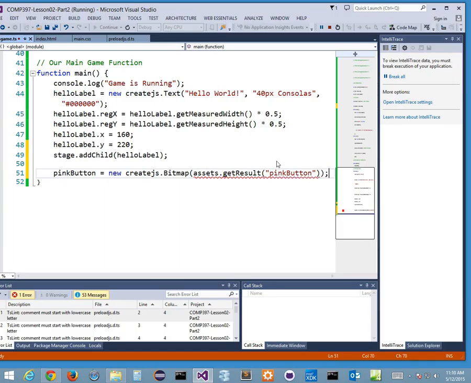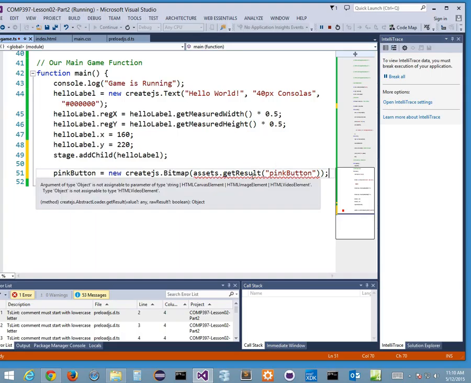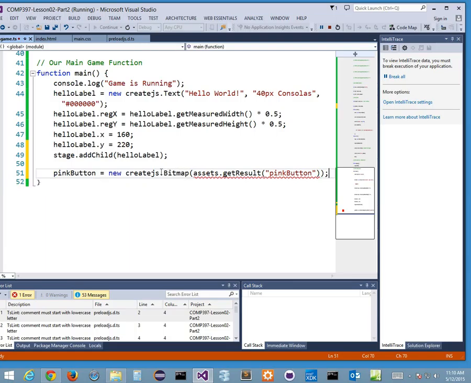Here's the error we got to fix, right? What's the error that I'm getting? It says my createjs AbstractLoader getResult value any raw result is of type object. Okay, but really what I'm looking for is, it says argument of type object is not assignable to parameter of type string. What it's looking for is a string. I'm giving it an object. So what do I have to change in my d.ts file?